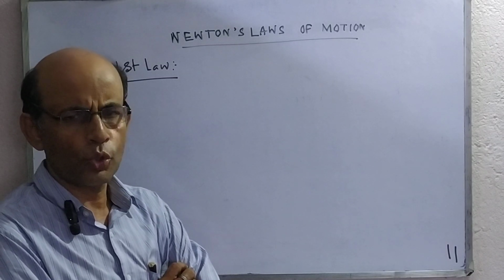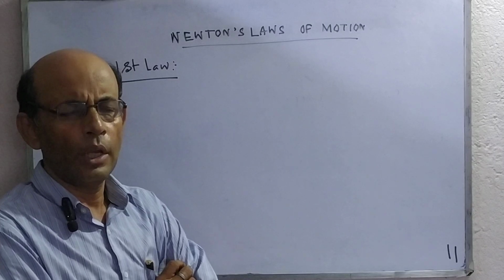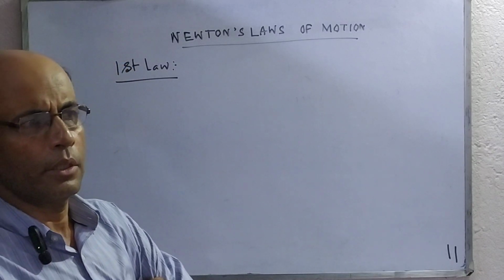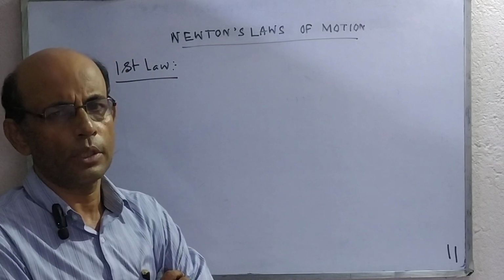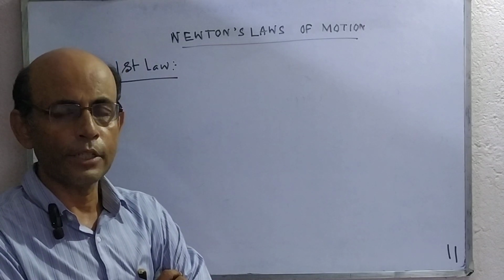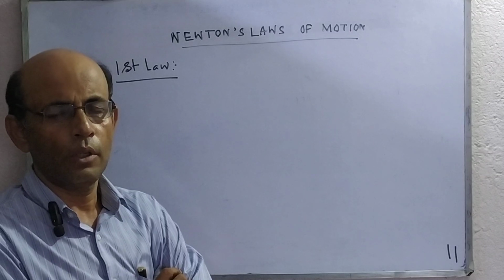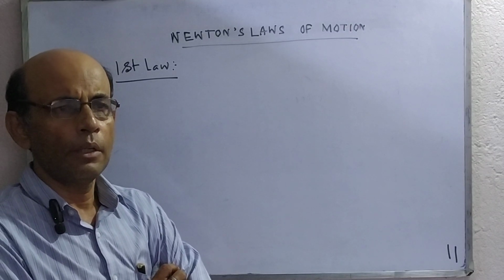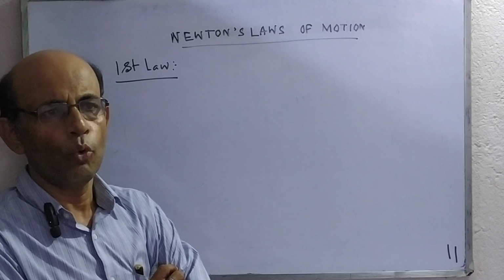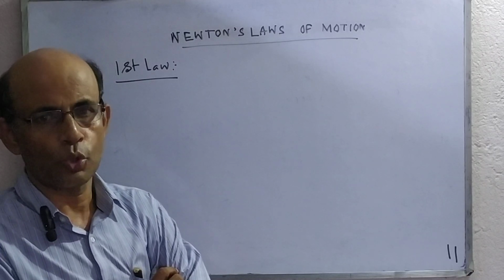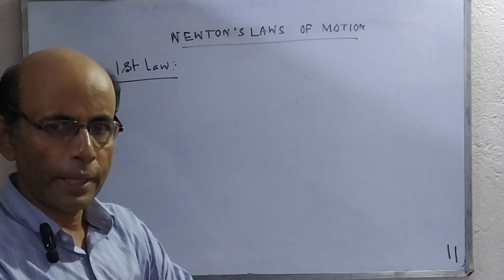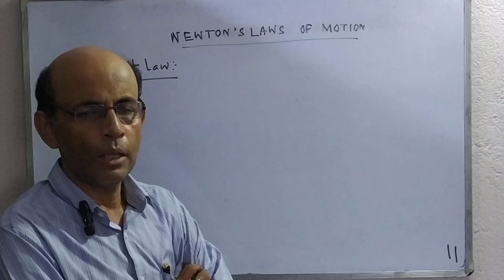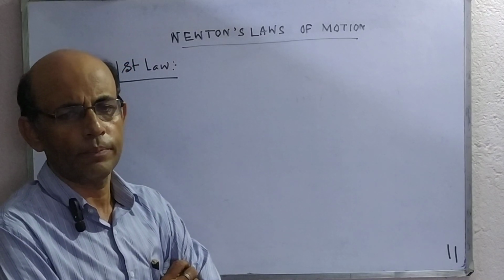By applying force, a rest body can be moved or tends to move. That means force produces motion or tends to produce motion. On the other hand, a moving body can be stopped or tends to stop. That means by applying force, we can destroy motion. Force can change the direction of motion.